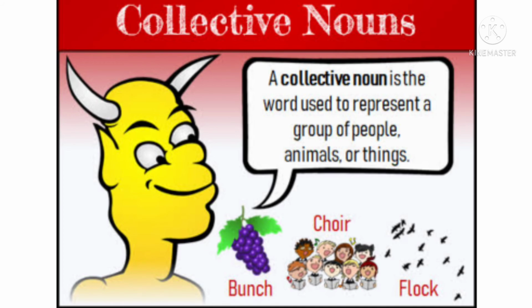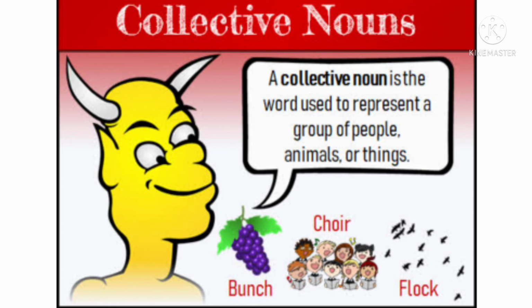Now students, let's see what are collective nouns. A collective noun is the word used to represent a group of people, animals, or things. So from the name itself, collective, we get an idea that it's a group or bunch of any people or animals or things. So whenever we find such grouping words like bunch, crowd of people, flock, and bouquet,